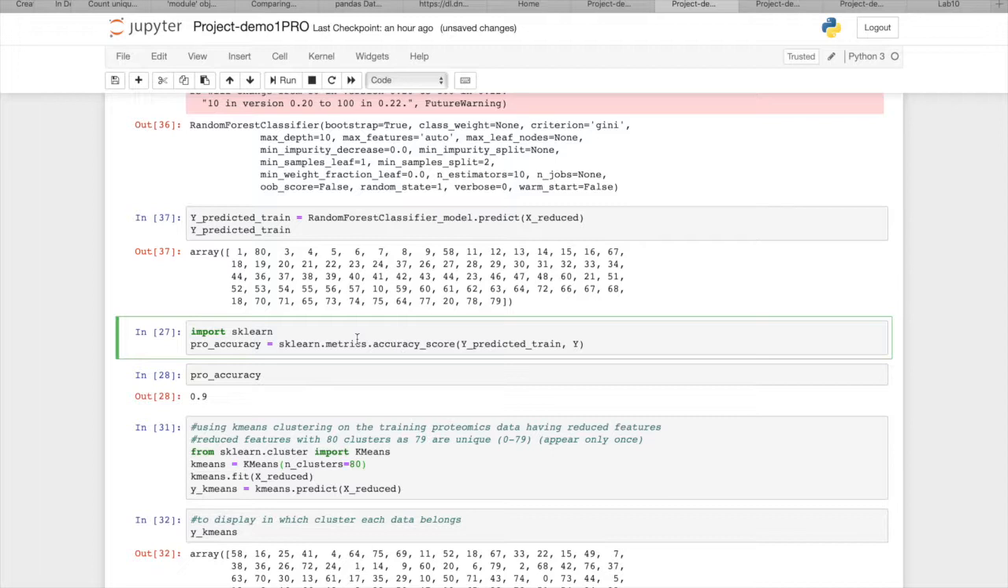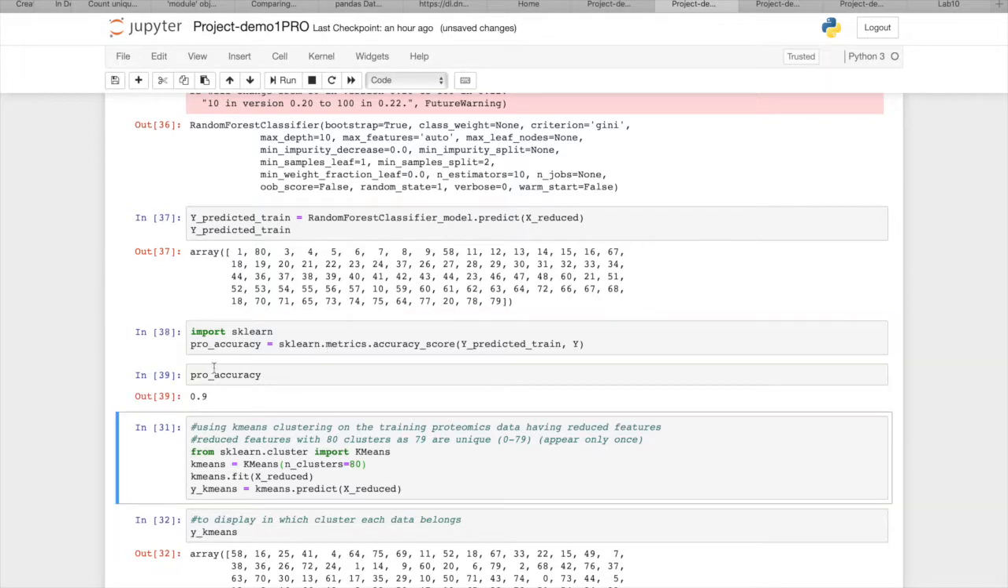So exactly now, what is this? This basically gives me the Y predicted train on the proteomics train data on which I used random forest classification. It gave me an output, and this output is the Y label. Now, when I did the comparison, I got an accuracy of 0.9.